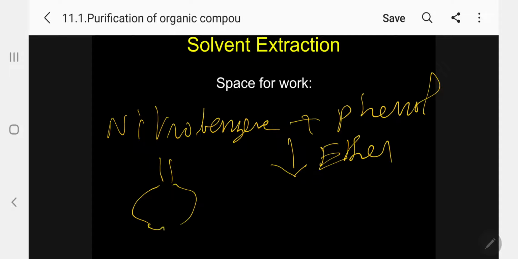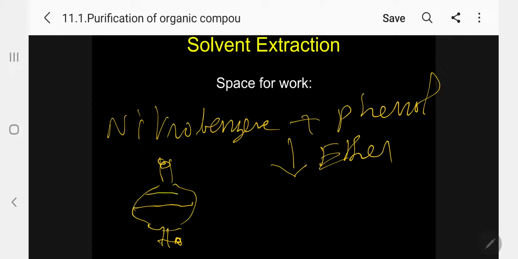Kindly follow. Separating funnel. Now what happened? This is the ether layer. Kindly follow, this is the opening stopcock. With the help of the funnel, I am adding the ether solution. So now what do I have to do? Now to separate phenol, I have to add 10% aqueous sodium hydroxide. I am adding it.